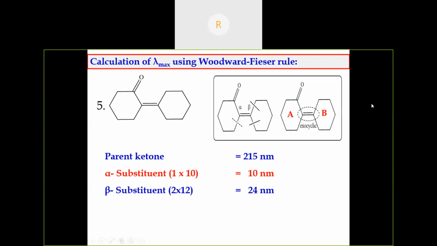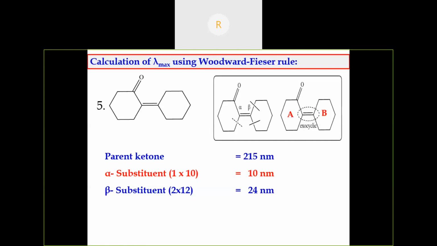Then we have to look whether there is an exocyclic double bond. So the important thing here: sitting inside ring A, there is an exocyclic double bond, and for this ring there is one exocyclic. So we should not misinterpret here. Only one exocyclic double bond is there. It is not so.